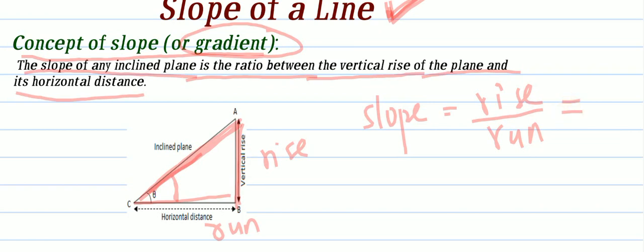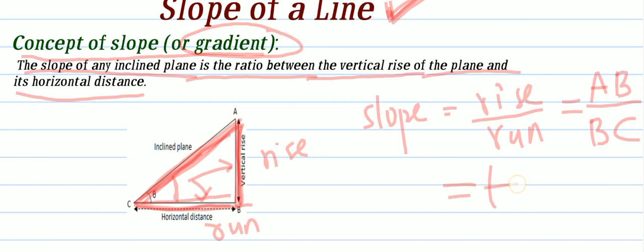Rise is nothing but length AB. Run means BC. We have studied trigonometry. It is a right angle triangle. The ratio which gives you rise by run, means opposite side by adjacent side, is nothing but tan theta. So slope is equal to tan theta.